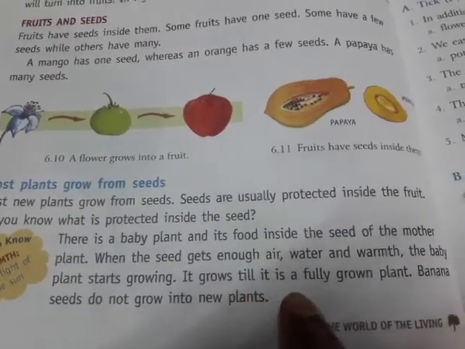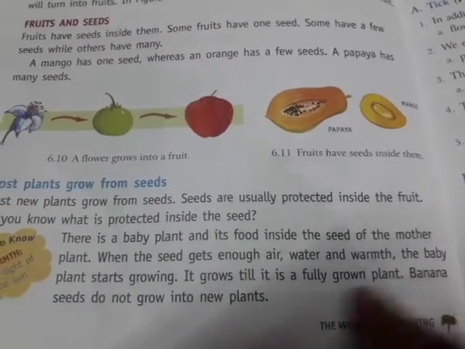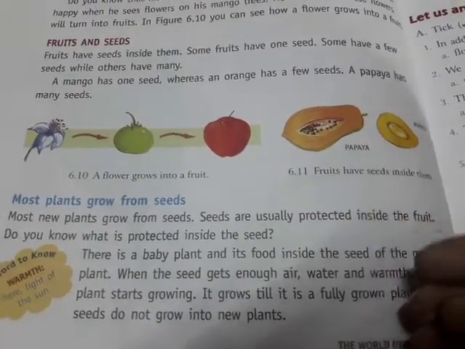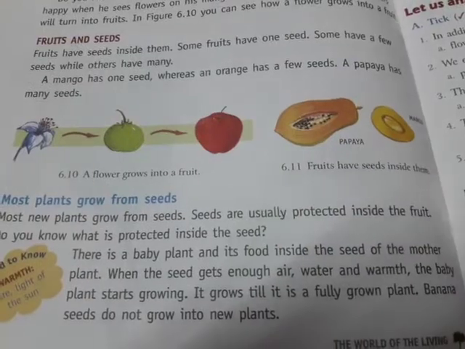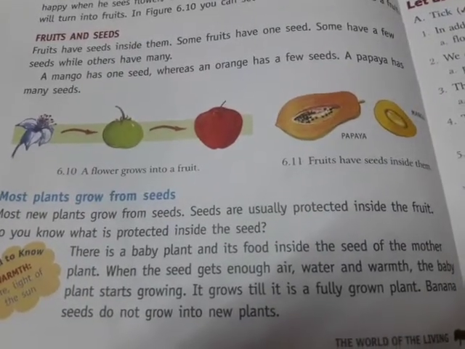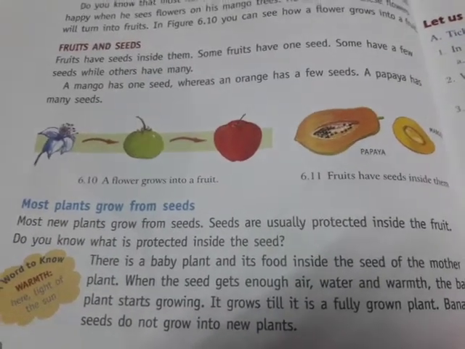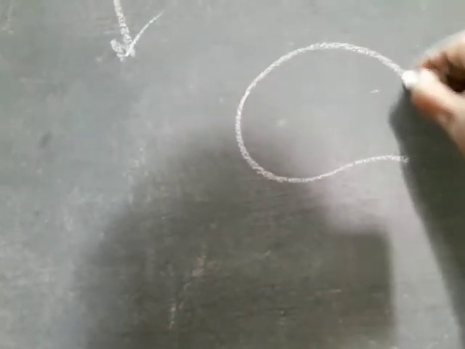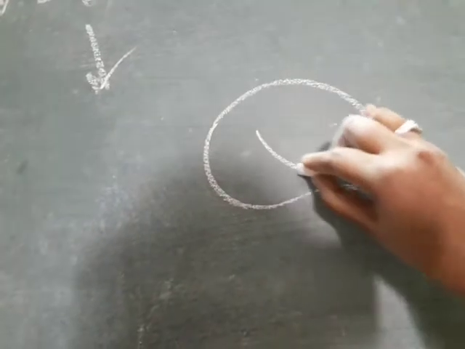It grows till it is a fully grown plant. Inside of the fruit, yes, there is one seed.